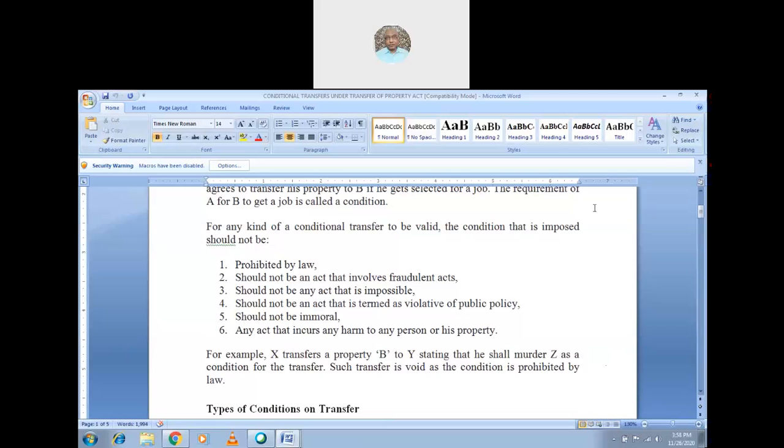So if the condition is subsequent or the condition is precedent, it is an illegal act.